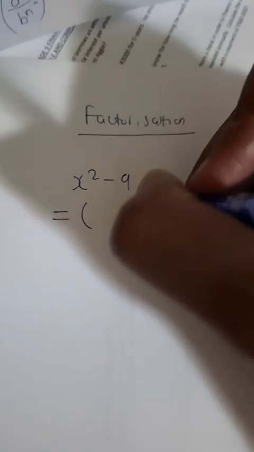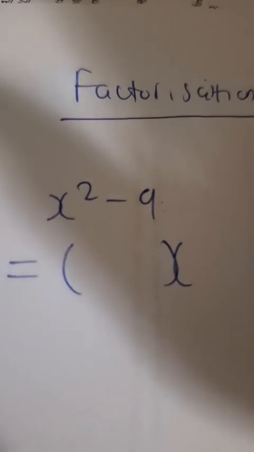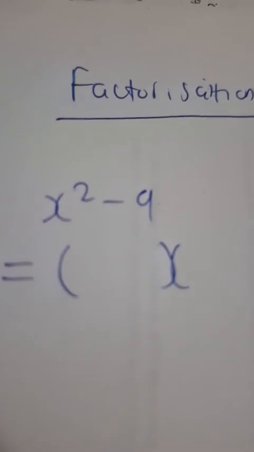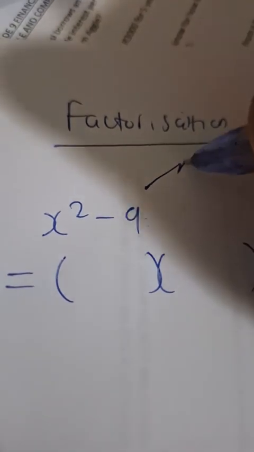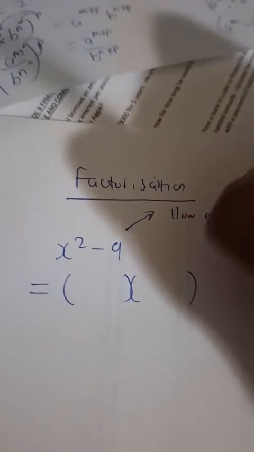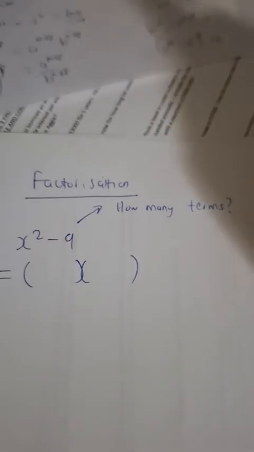James, x squared minus 9, guys, difference of two squares. Yes, Kamo, we open two brackets, but we open two brackets after doing a few things. I usually do a check before we even do anything. If it's factorization that you have to do, the first thing I usually ask for any type of factorization is: how many terms do you have in the expression? You must start there.